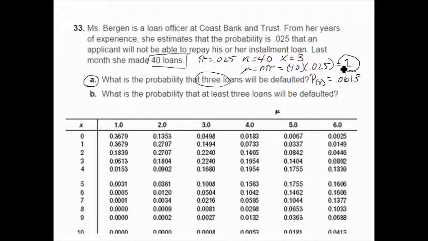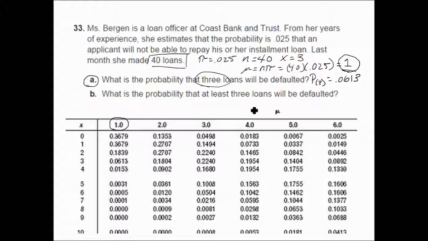Our mean is exactly 1, so we'll use the first column. Our x is 3, so we'll look for our x, that is 3, and find exactly the same answer. If we have an expected value or mean of 1, the likelihood that exactly 3 default is 6.13%.